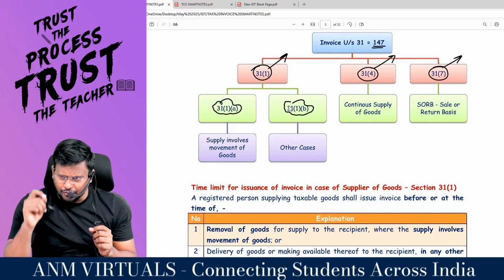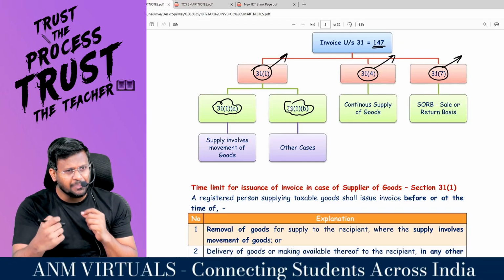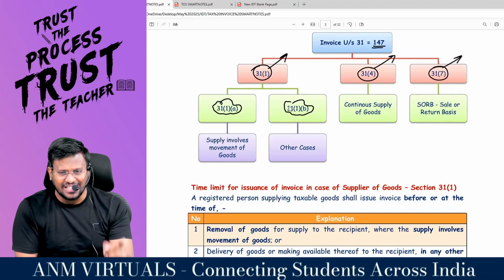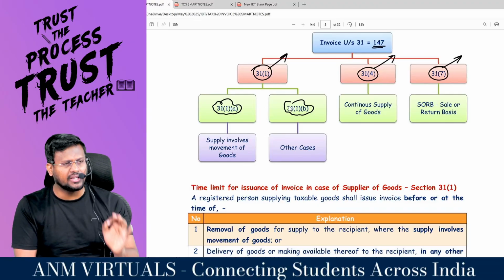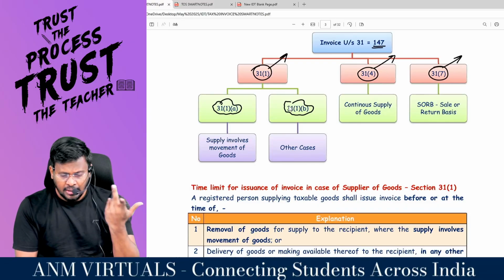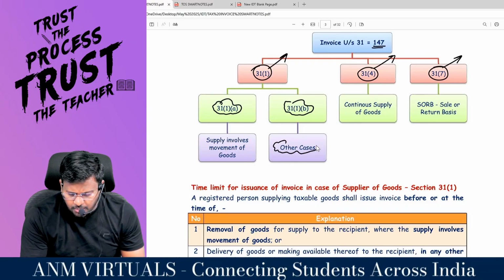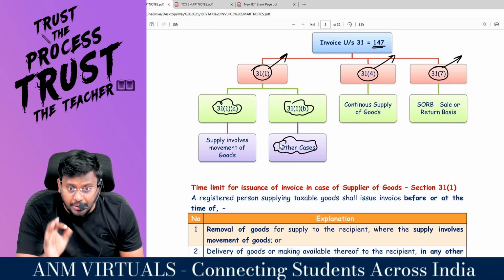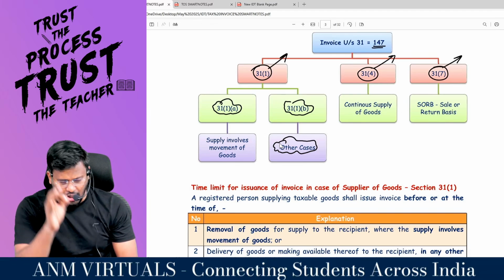Are you a dealer of goods? Yes, sir. When you are supplying, are the goods moving from one place to another? Yes, sir. If that is the case, you have to check the time limit under 31 subsection 1 clause A. Comfortable? Sir, if supply does not involve movement of goods, you have to check under 31 subsection 1 clause B.